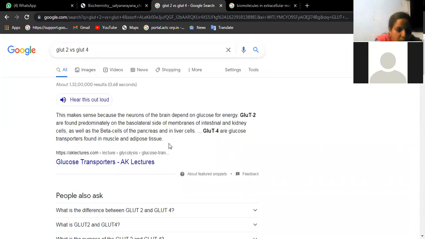From what they gave, we don't know. Compare and contrast. So where do we find GLUT2? It is found in the membranes of intestinal and kidney cells and beta cells of pancreas and liver cells, whereas GLUT4, these are glucose transporters found in the muscle and adipose tissue. That you can write. So next question is advantage of auto analyzer.